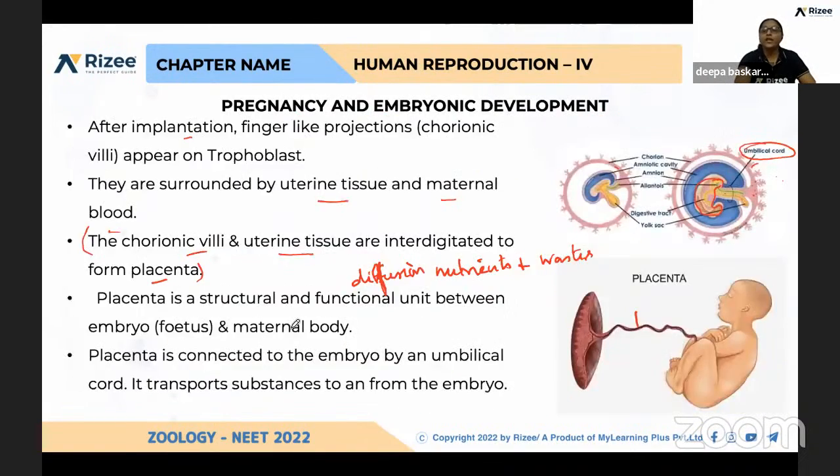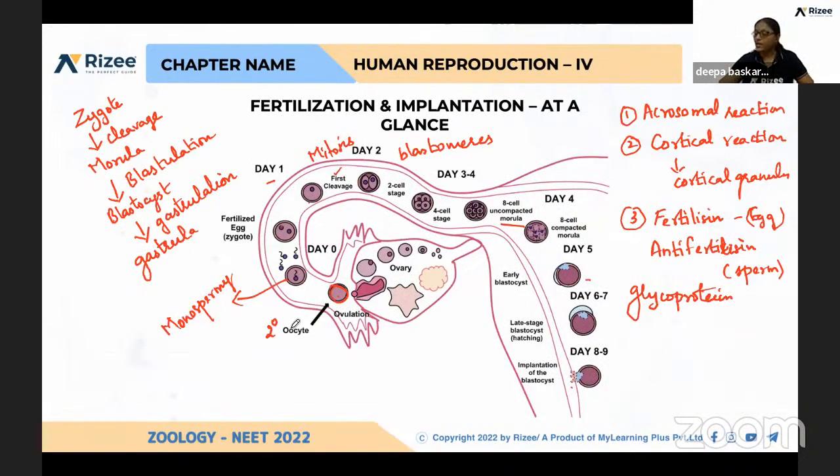So if you have any doubt in this, you can ask me. And what are amniotes and anamniotes here? What is the difference between amniotes and anamniotes? This we discussed in the animal kingdom.